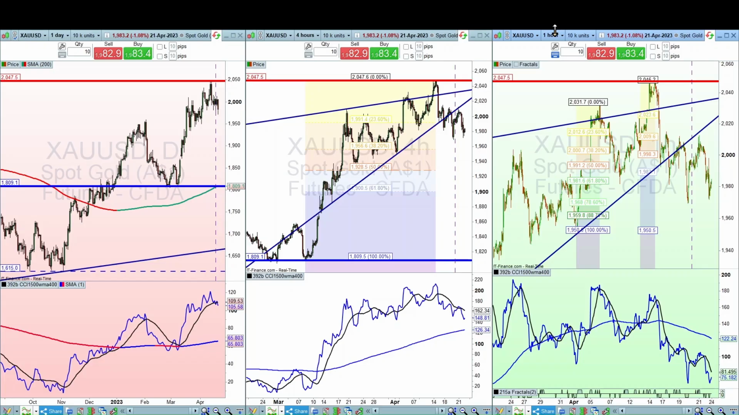Today is April 22, 2023. This is the spot gold price update. You can see here on the daily and the 4 hourly on our CCI 1500 moving average 400, it's in an upswing, although on the hourly it's broken down on that indicator, so potential short-term retracement possibly. So let's look at each of these timelines.